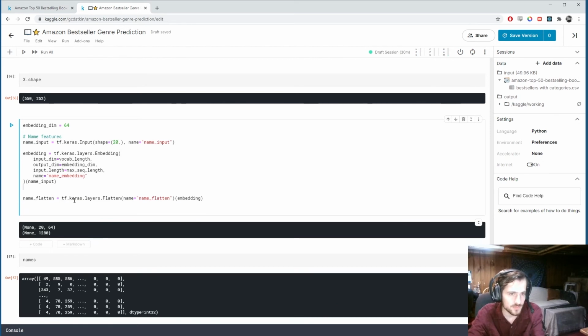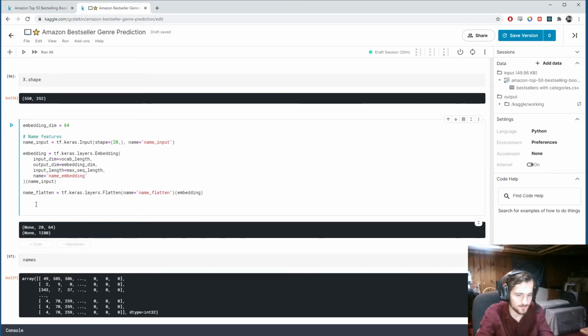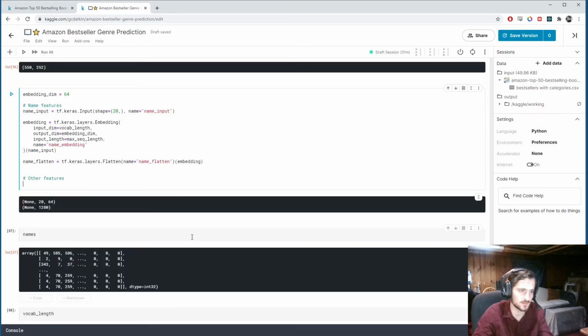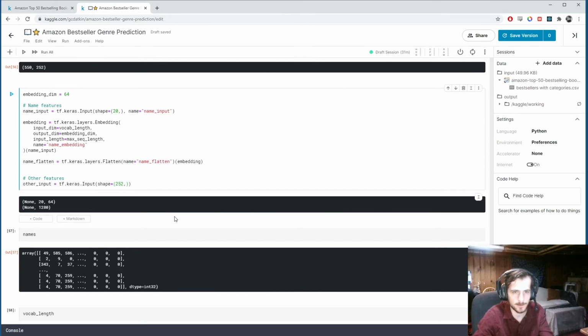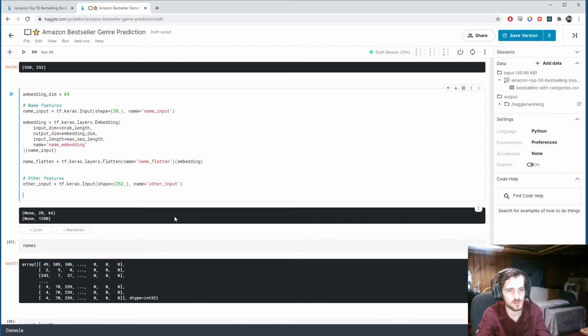So let's remove this, and now let's move on to the other features. Now we're dealing with X, right? So I'll call it other input, and that's going to be another input layer, but the shape here is going to be the length of a vector in X, which is 252. So 252 columns. Let's give this a name as well. Call it other input. And then we're going to just apply a simple two hidden layer neural network to this one.